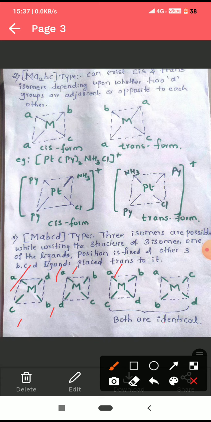Therefore, there are three isomers possible in the type MABCD, where all the four ligands are different. Here we have to fix the position of one ligand. We have to change the position of other ligands with respect to A. Okay, how many types of isomers are possible in MABCD? There are 3 types of isomers possible in MABCD.